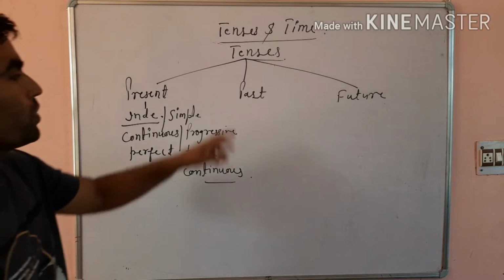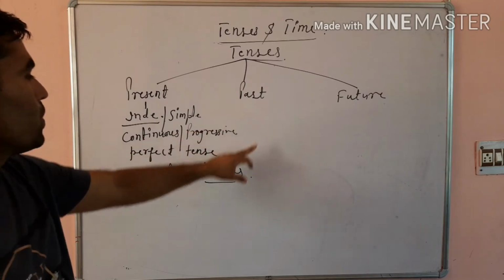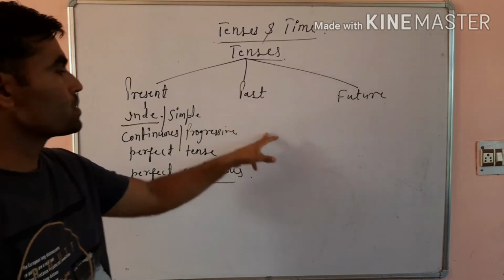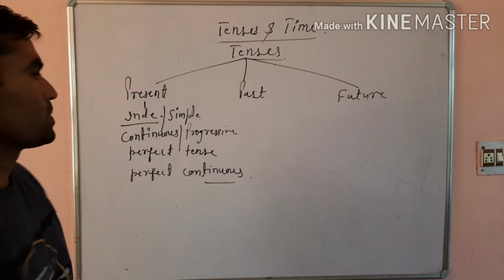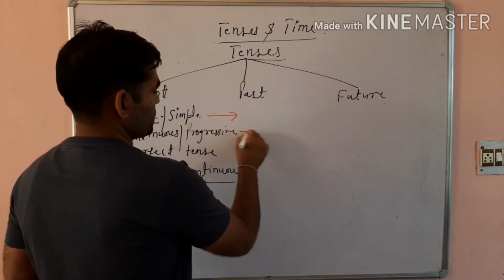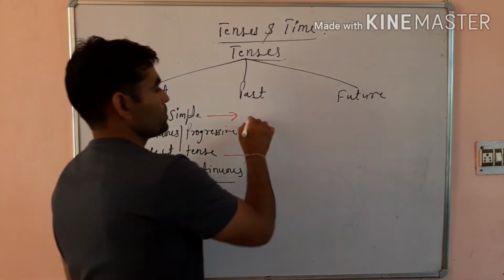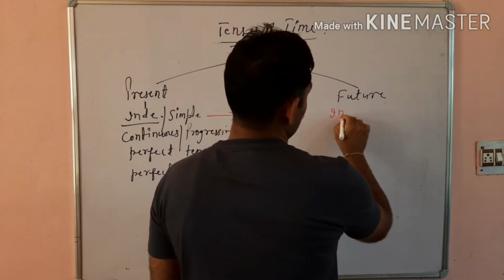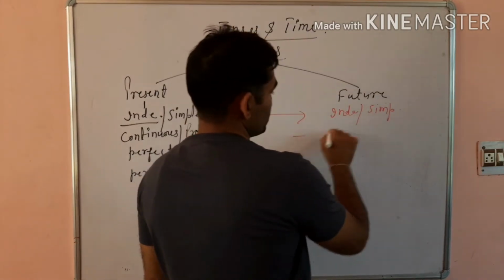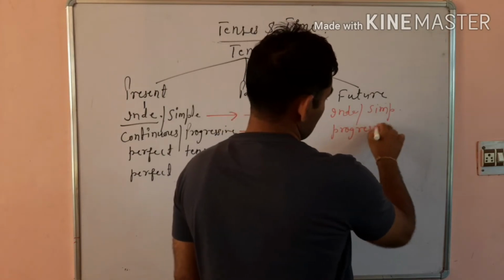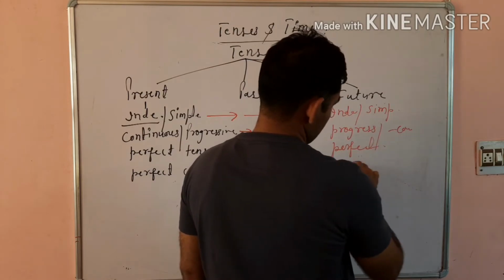In the same way, we will have past indefinite tense, or you can say simple past tense, past progressive tense, past perfect tense, or past perfect continuous tense. In the same way, we have future indefinite or simple, future continuous or progressive, or perfect continuous.